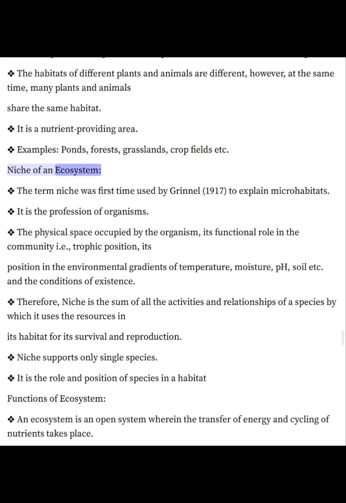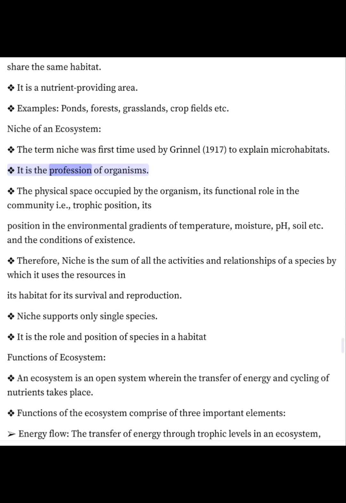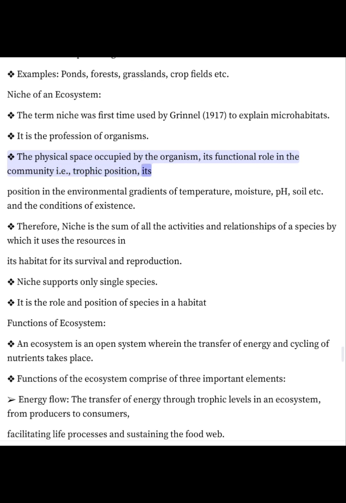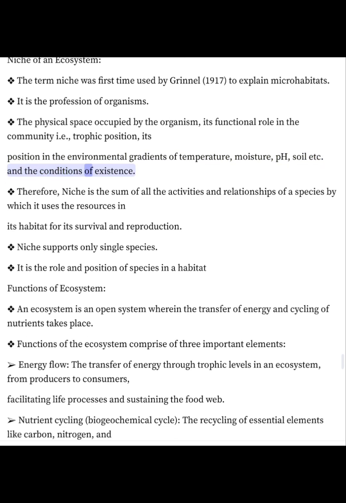Niche of an ecosystem. The term niche was first used by Grinnell in 1917 to explain microhabitats. It is the profession of organisms. The physical space occupied by the organism, its functional role in the community, i.e., trophic position, its position in the environmental gradients of temperature, moisture, soil etc., and the conditions of existence.